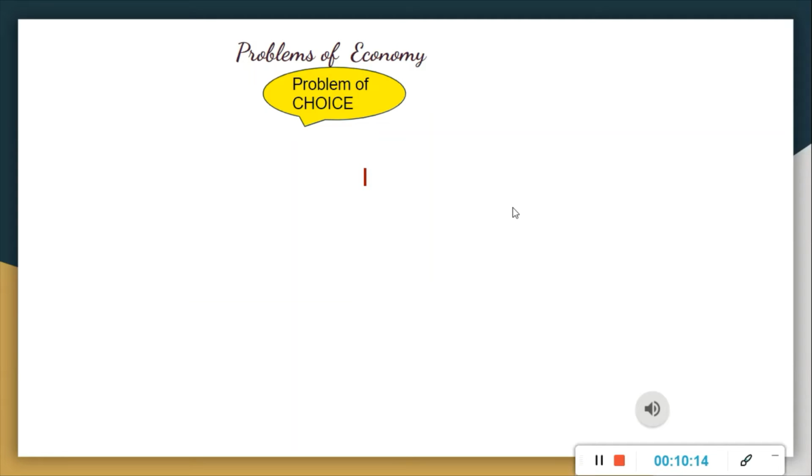Now, what are the reasons of the problem of economy? For example, next month you are having your birthday and your father gave you rupees 3,000, right?